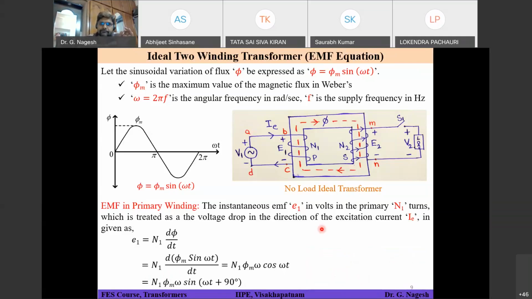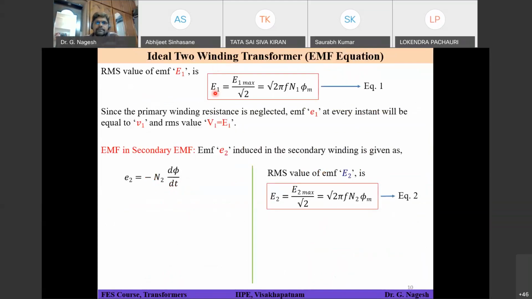So the RMS value of the EMF, E1, is root 2 into pi into f into N1 into phi max. This is the RMS value of your generated voltage E1. All capital letters stand for RMS values in this entire chapter.